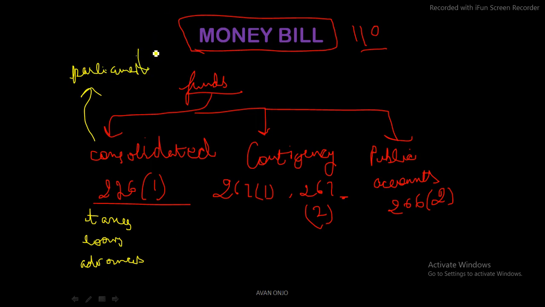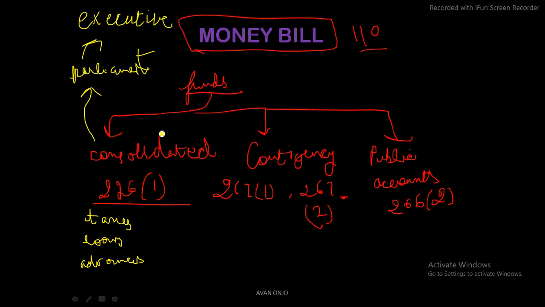Why is this power given to parliament? In order to exercise control over the executive, so that the executive doesn't misuse the consolidated fund, the funds of the people of India.